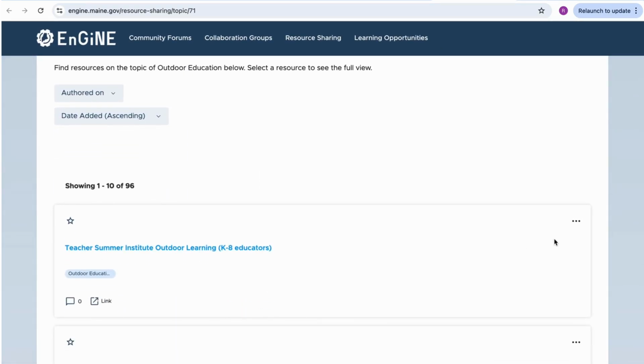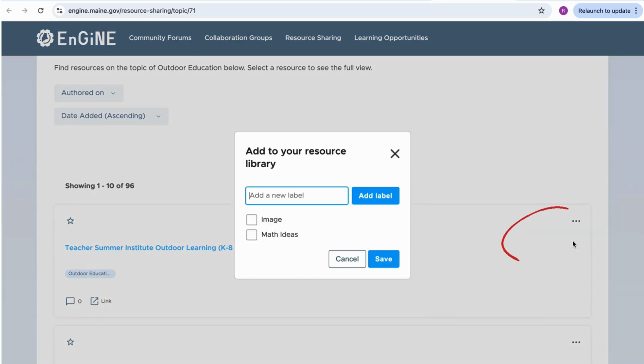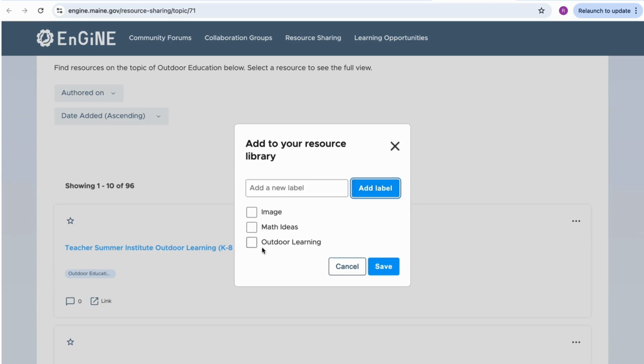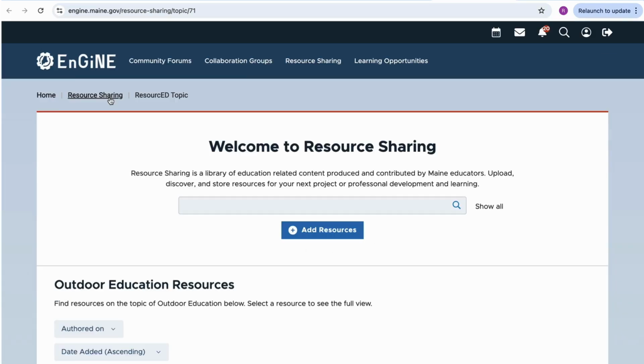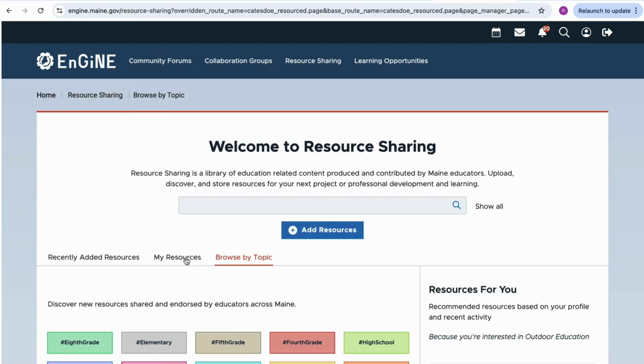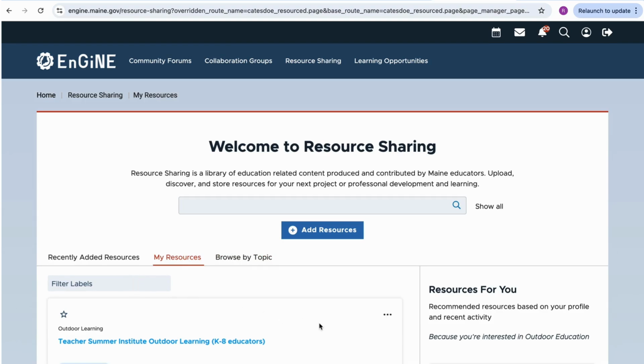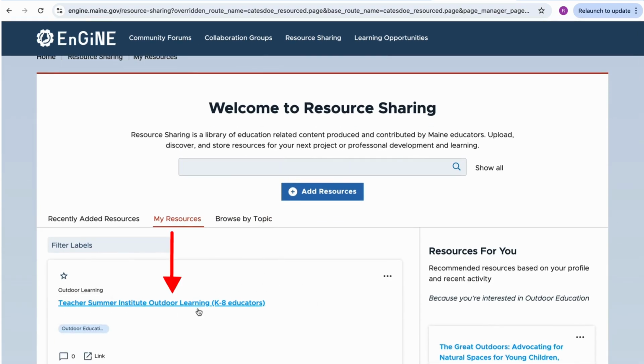If you find a resource that you like, mouse over the 3 dots and add it to your library. You can add it to an existing folder or create a new folder to help keep your resources organized. When you return to resource sharing, you will now see that your new resource is under My Resources.